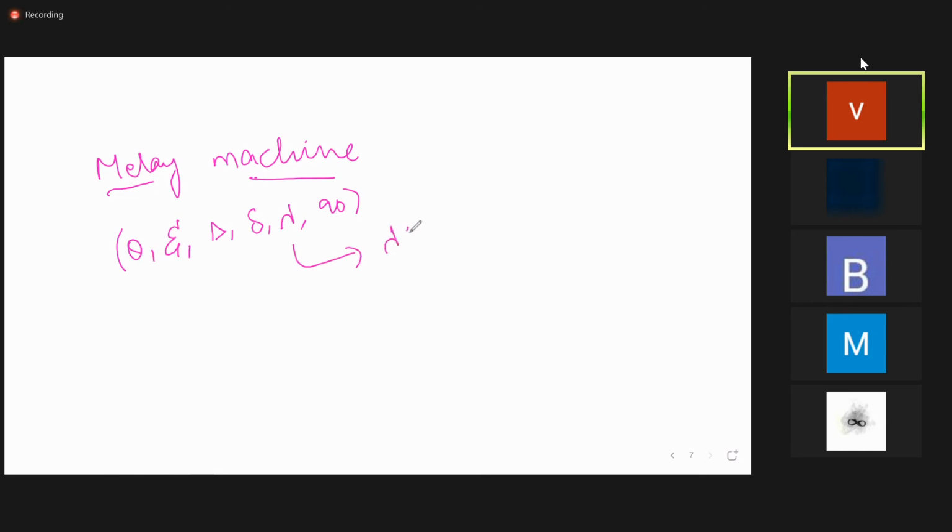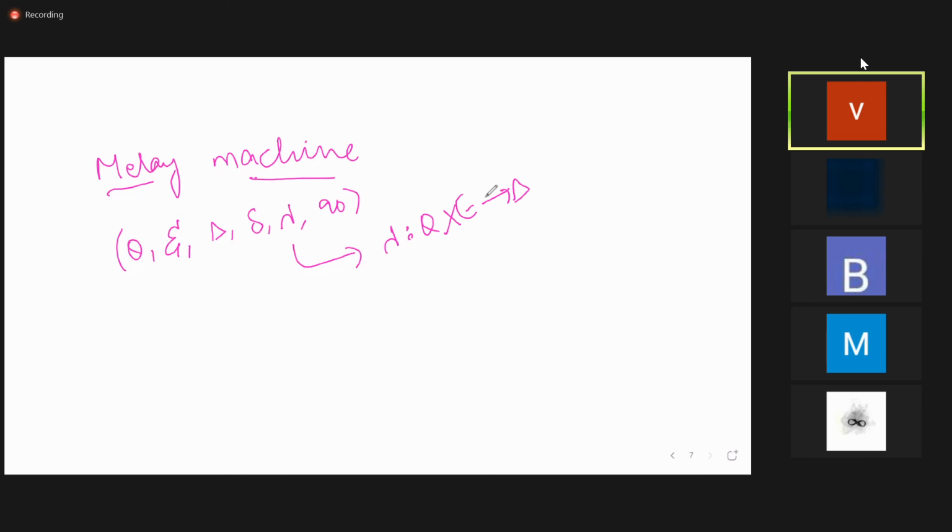That is, Q into sigma tends to lambda, which means earlier what we have written, the output symbol is associated with the states. Now it is not associated with the states.